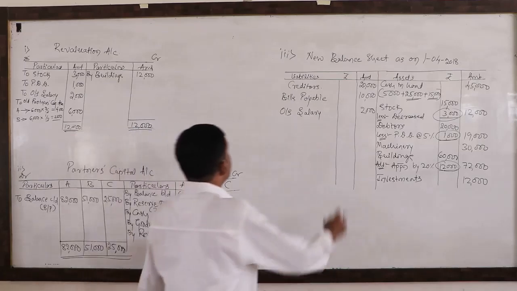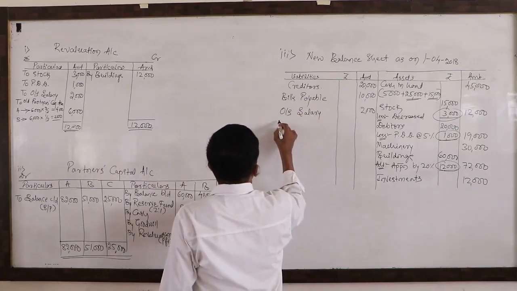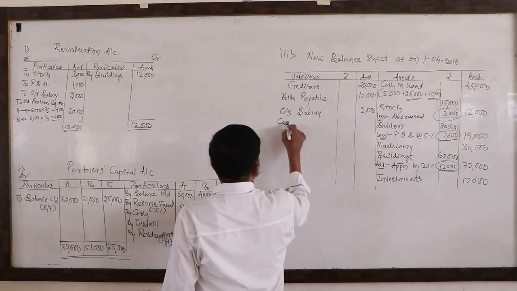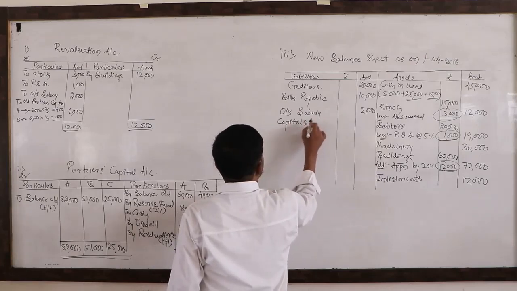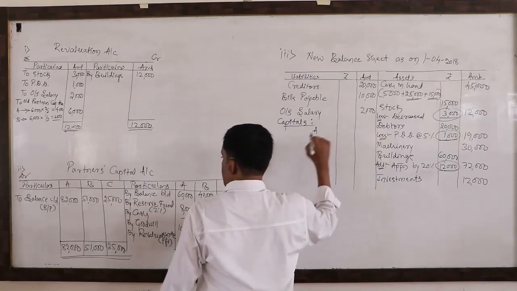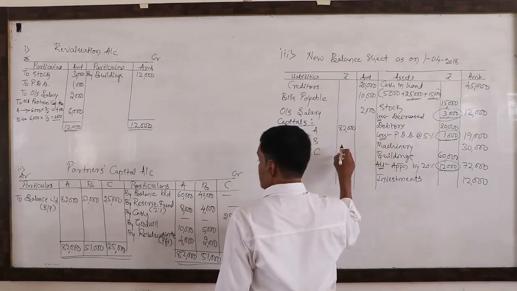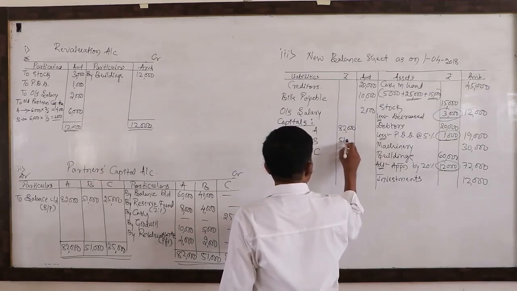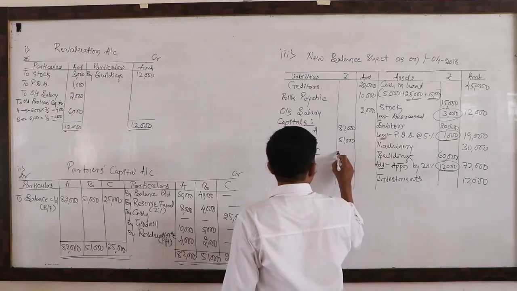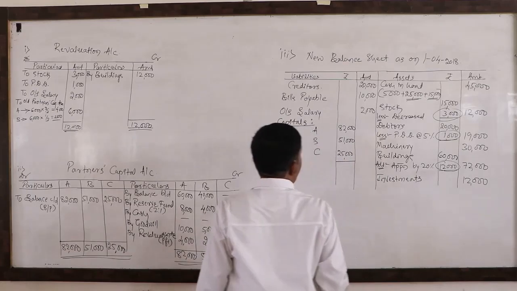So directly I am going to write it on the liability side of the new balance sheet, that is capitals A, B and C. Look here, 82,000, 51,000, 25,000. These are the capitals.